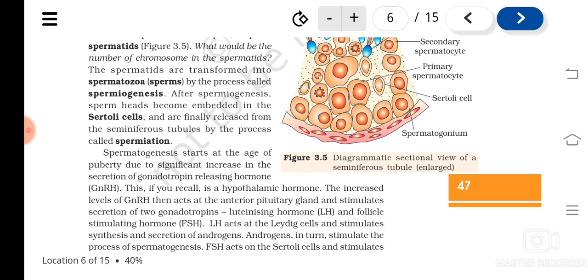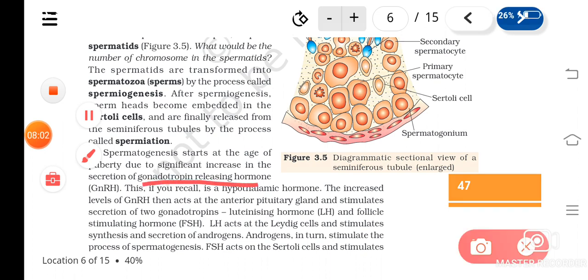Now, next is how these processes are under the control of hormones. All these processes are controlled by hormones. I told you in males, spermatogenesis starts when the child is attaining puberty, due to the increase in the secretion of a hormone called gonadotrophin releasing hormone, GnRH.